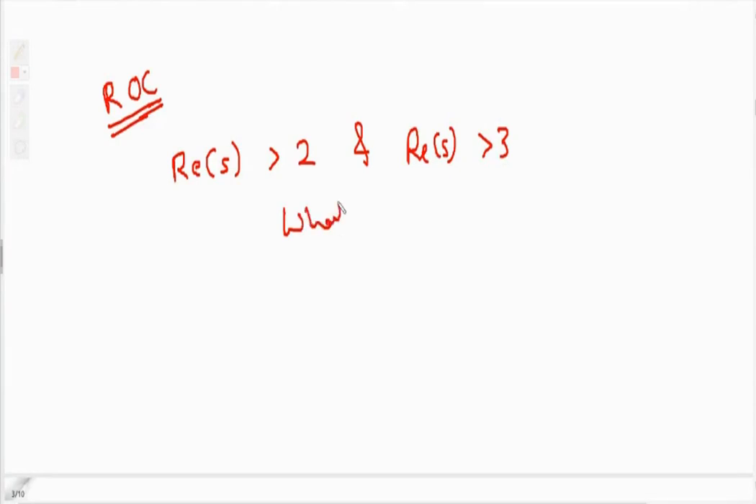Now we will require the cases of ROC in numericals. So that cases I will discuss. So ROC cases we may come across like, suppose I have two signals. For first signal, ROC is real of S greater than 2 and real of S greater than 3. So in this case, what will be your overall ROC? Question is, what is overall ROC? So 2 is over here and 3 is over here.